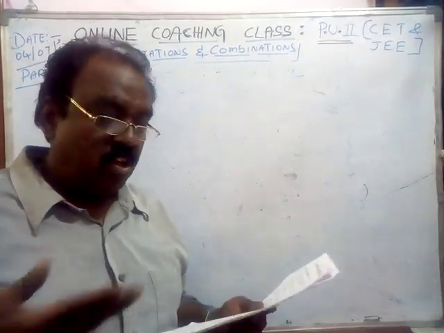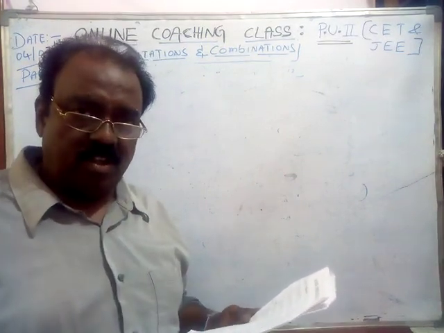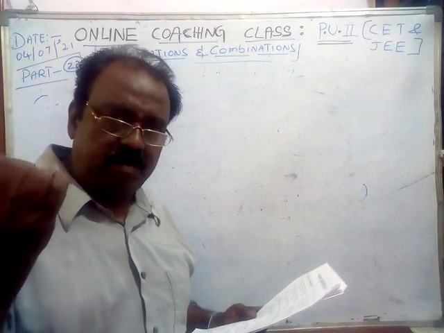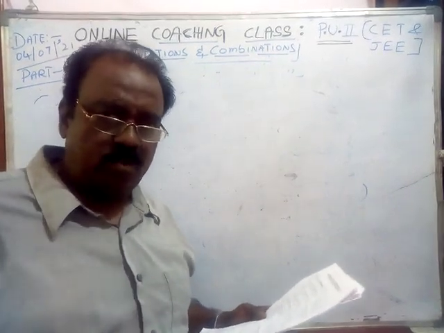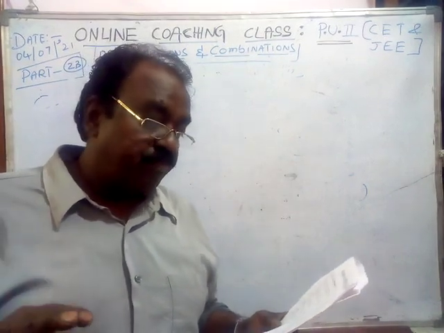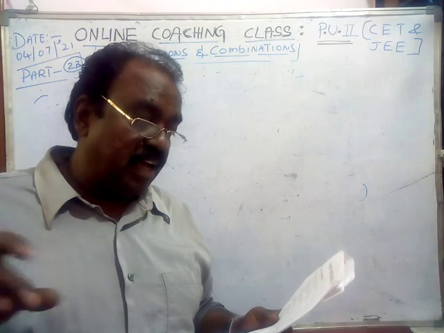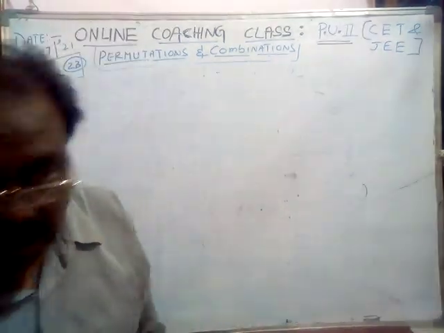Here, out of 10 members, not more than 6 means you may arrange by taking 6 members, 5 members, 4 members, 3 members, 2 members, 1 member. Then what is the total number of permutations?